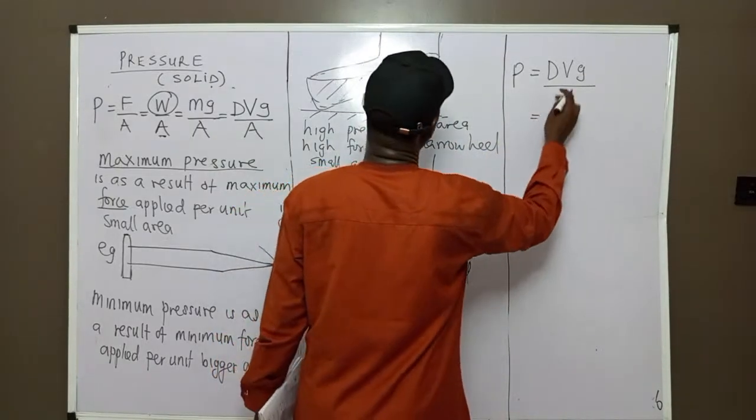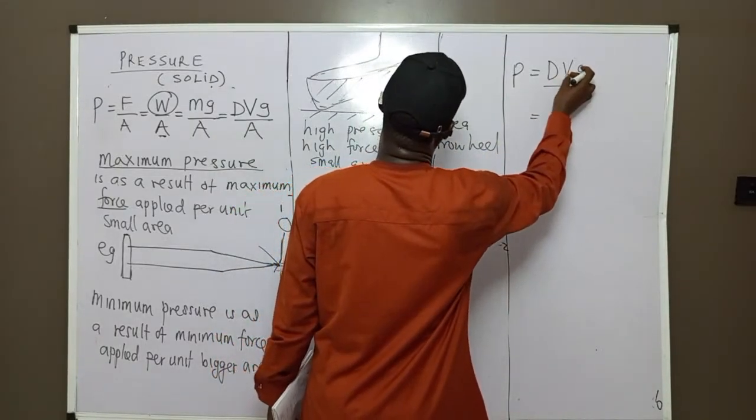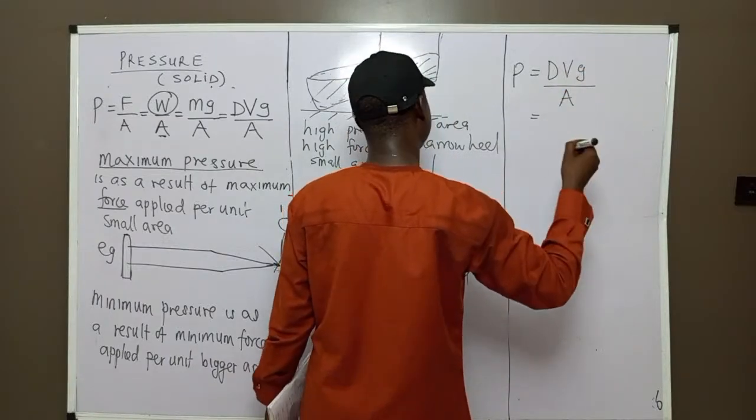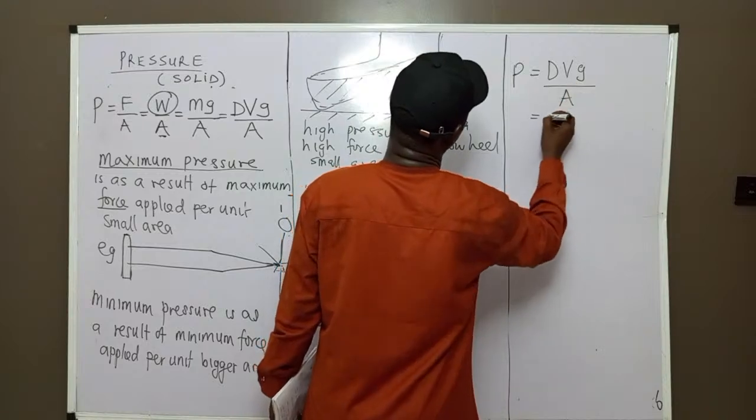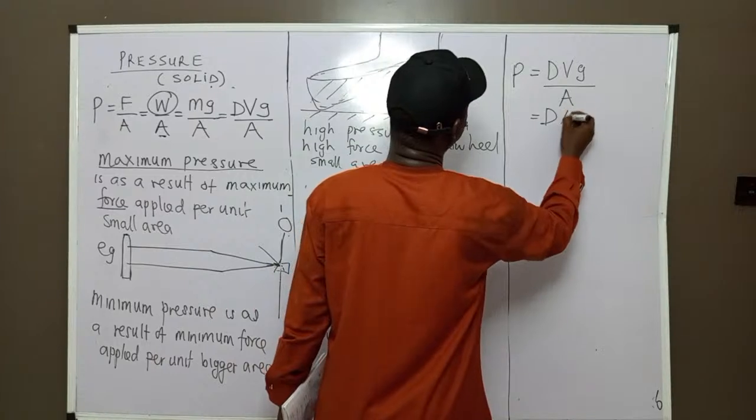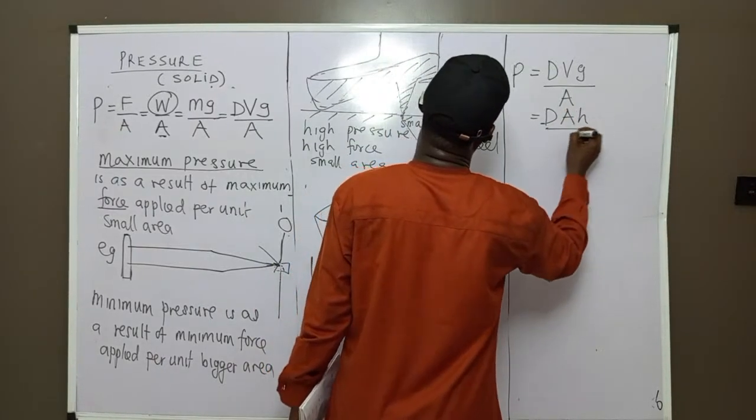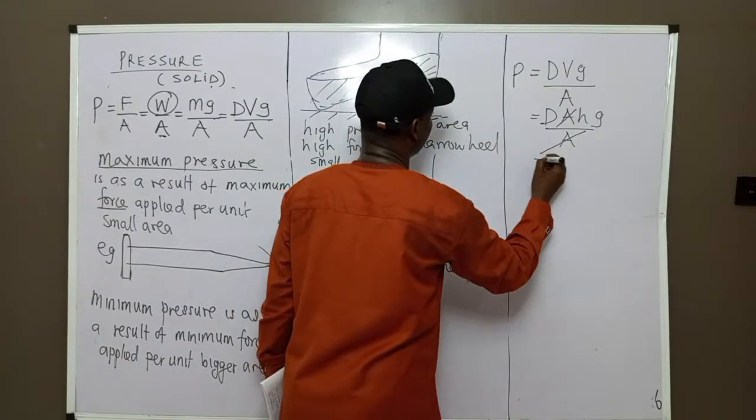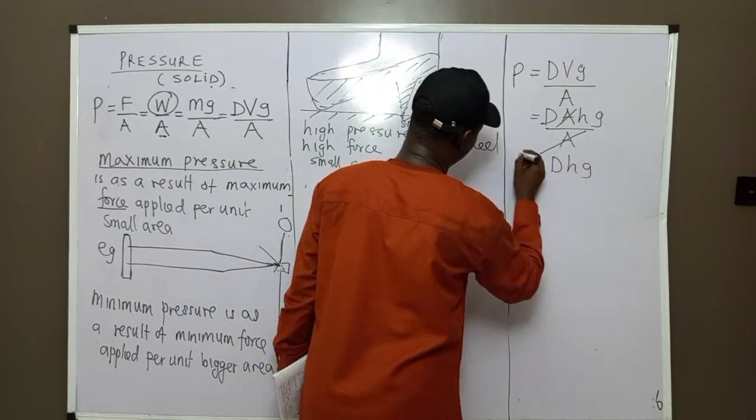Now, sometimes they may not give you velocity and density. Now look at the board. I can write it as d times area times height, over area, times g. This I will cancel this. I will have dhg. That is not where I'm going now.